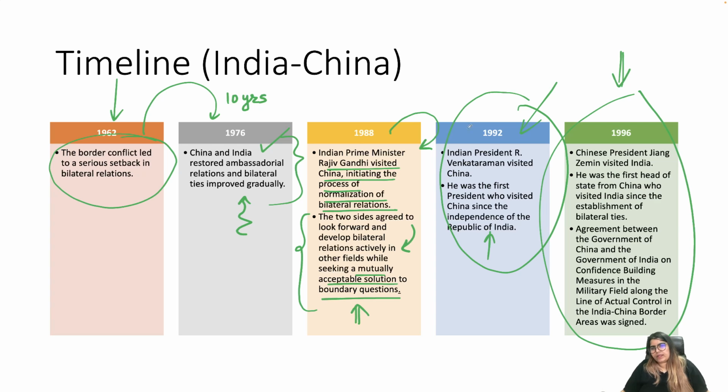1996 development, when the Chinese president visited India. He was the first head of state from China who visited India after the establishment of bilateral ties. In fact, there was an agreement signed on confidence building measures, which are today termed as CBM. Confidence building measures in the military field along the Line of Actual Control.